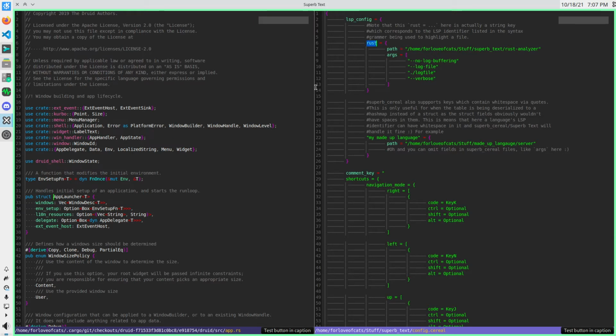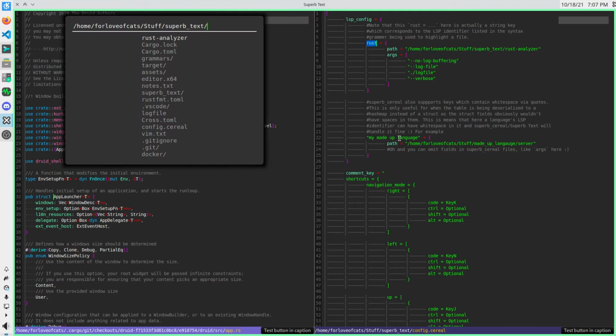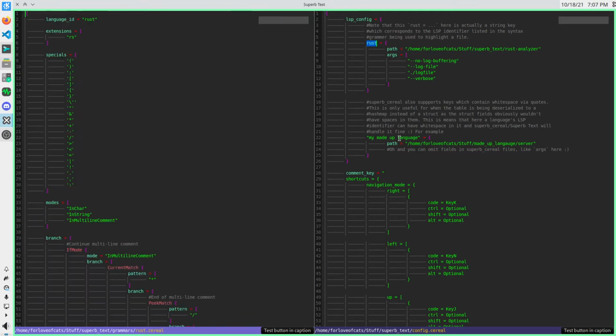And this is provided by, if I come over here and open up grammars, Rust, the syntax grammars, this whole system for syntax highlighting is going to get massively redone soon. I have a bunch of really cool ideas. But the syntax highlighting system is what determines what ID each file is.